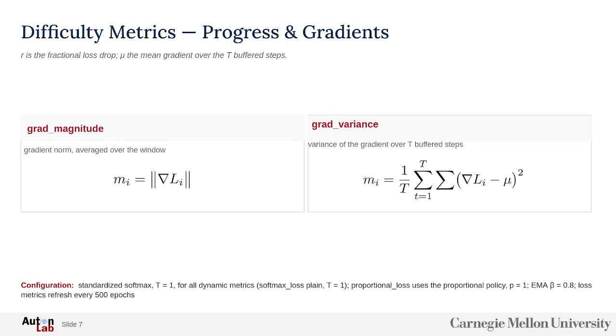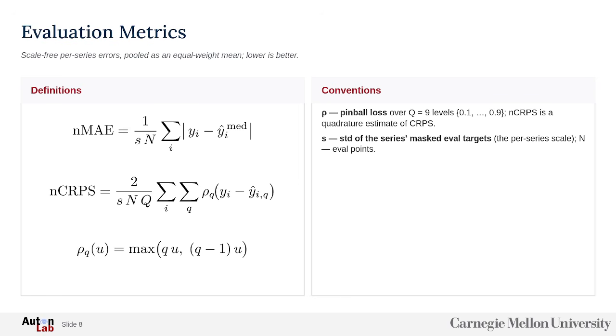Our hyperparameters are temperature 1 and the beta is 0.8. We refresh around every 500 epochs. We use MAE, but scaled by standard deviation of the series, and CRPS, also scaled by standard deviation of the series. We use 9 quantiles.